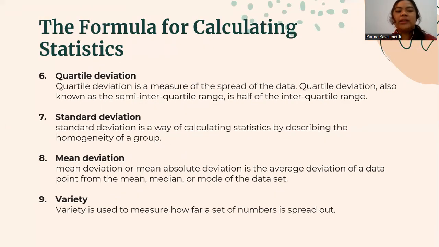And the sixth is quartile deviation. Quartile deviation is a measure of the spread of the data. Quartile deviation, also known as the semi-interquartile range, is half of the interquartile range. Seventh one is standard deviation. Standard deviation is a way of calculating statistics by describing the homogeneity of a group. Eighth one is mean deviation. Mean deviation or mean absolute deviation is the average deviation of a data point from the mean, median, or mode of the data set. The ninth one is variance. Variance is used to measure how far a set of numbers is spread out.